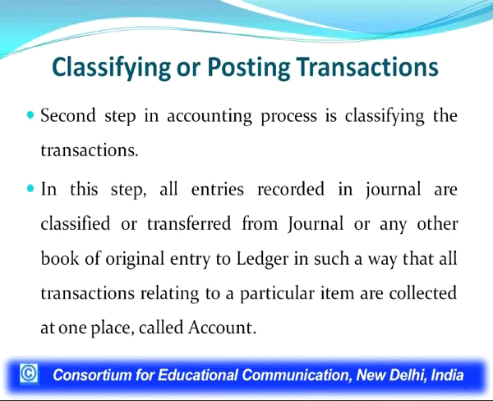Like we created the furniture account, so all transactions during the accounting period shall be transferred from the journal to the ledger in the furniture account. So, transactions relating to furniture shall be recorded in the furniture account in the ledger.